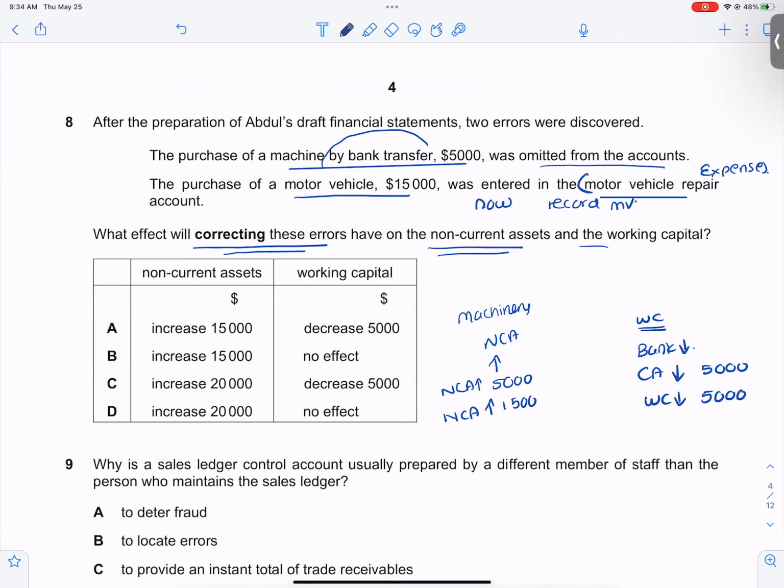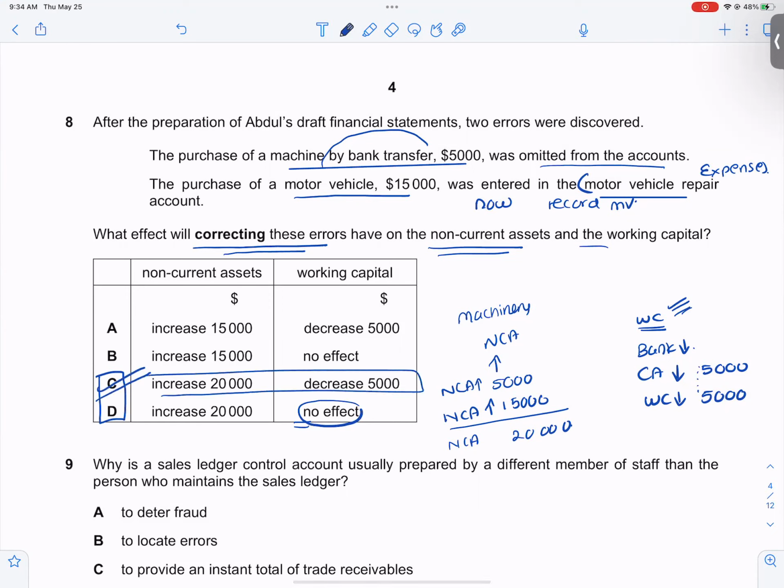So in all, my non-current asset will increase by 20,000. So non-current asset is increasing by 20,000 in option C and D. But in option B, there is no effect on working capital. I, however, know that the working capital has to go down by 5,000. So the correct answer is option C.